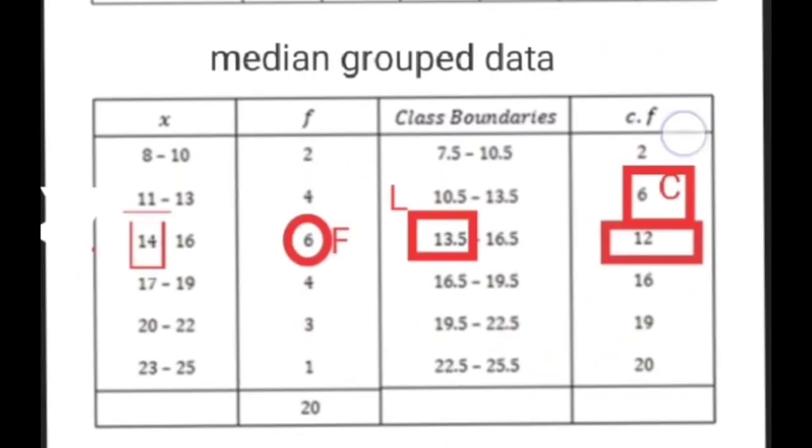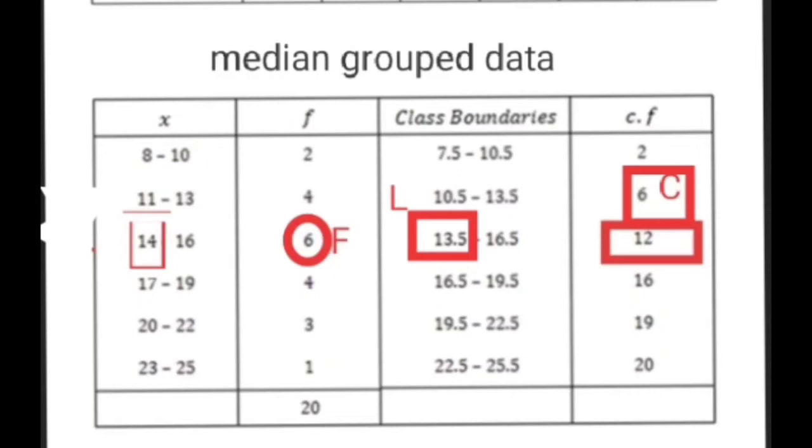Now does this 10 fall in 2? Nope. Does it fall after 2 and 6? No. Does it fall after 6 and in 12? Yes, it does fall. So this whole class 14 to 16 is our median class.